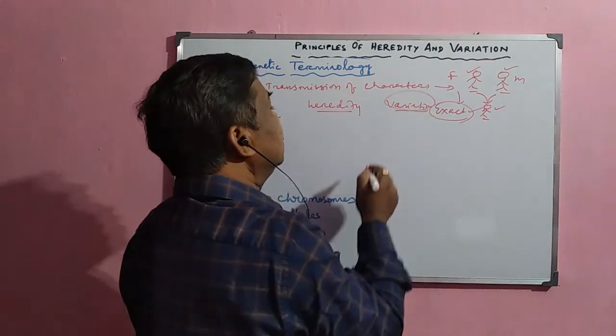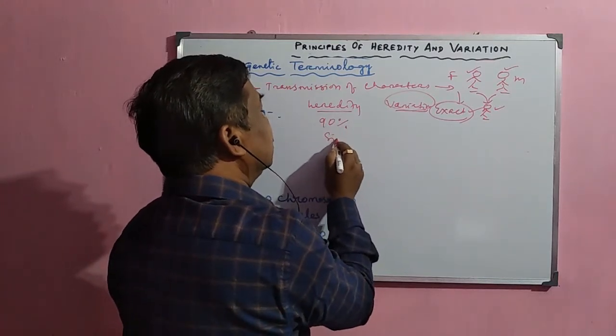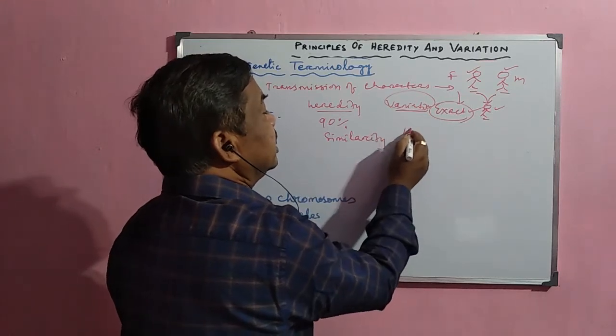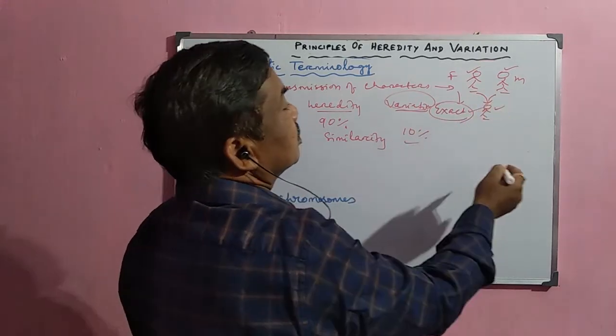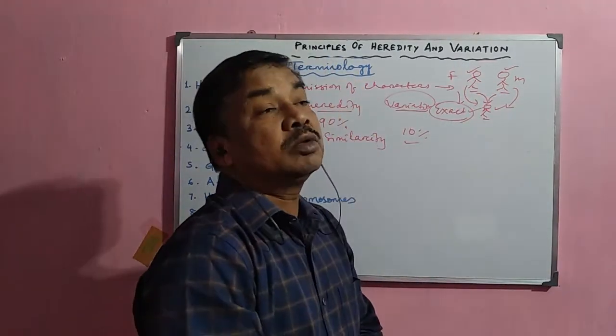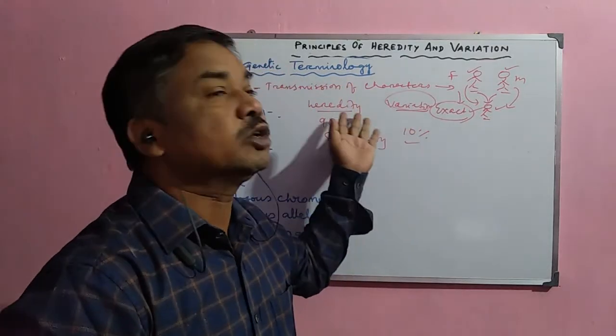What is variation? Whenever there is 90% similarity, that is called similarity, and there are some 10% changes that occur during the transmission of the character from one generation to the next generation. This type of change which occurs during the transmission process is called variation.